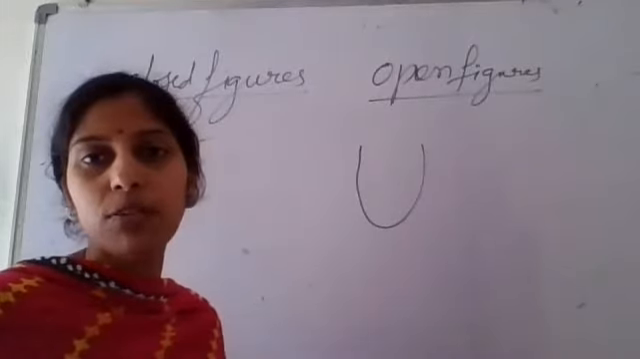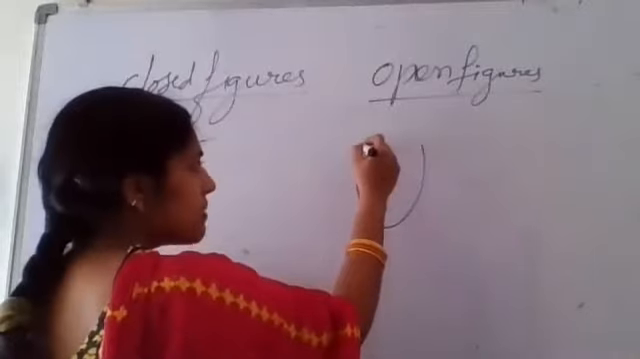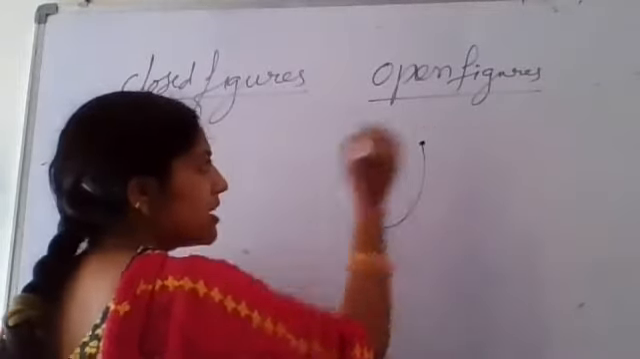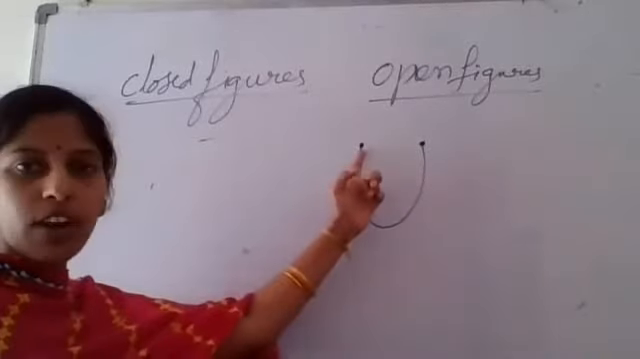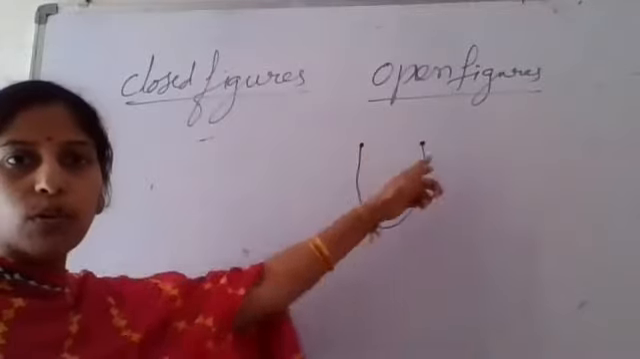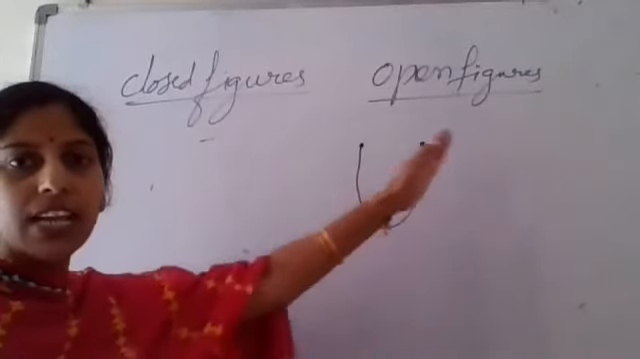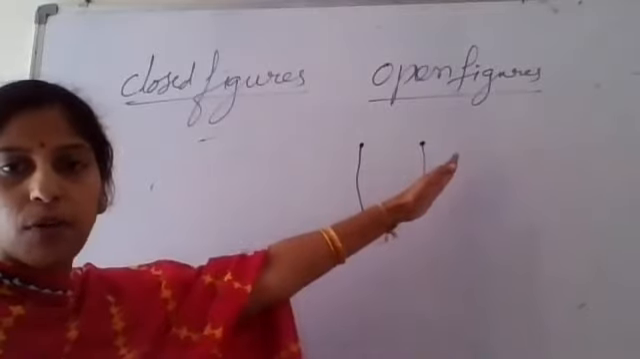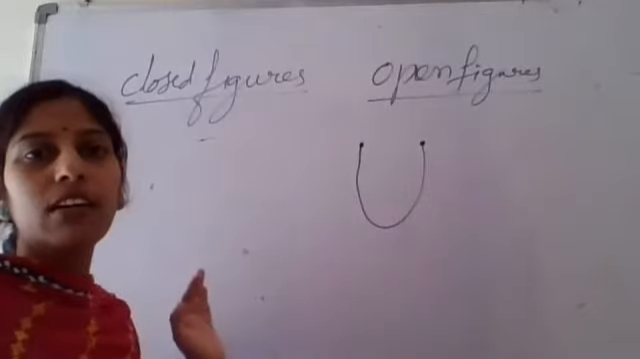Why is it known as an open figure? Because the starting point and the ending point are different in this figure. It is starting at this point and we are ending at this point. That means both are not the same points. Starting at one place and ending at another point. That's why this is called an open figure.